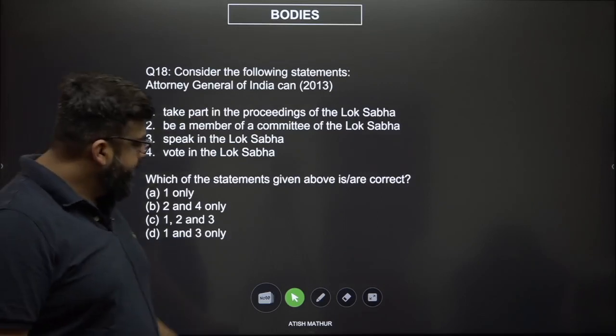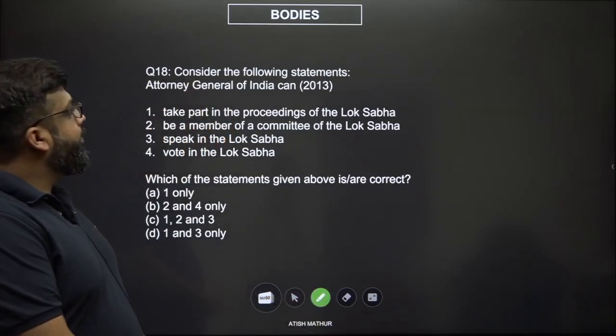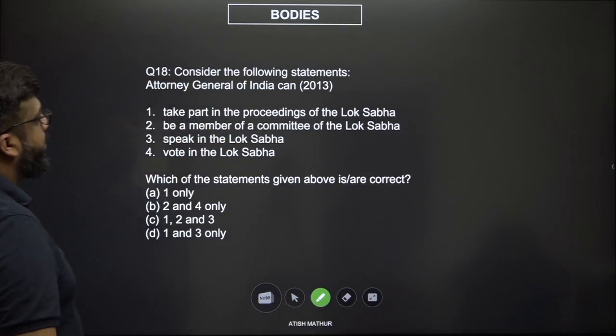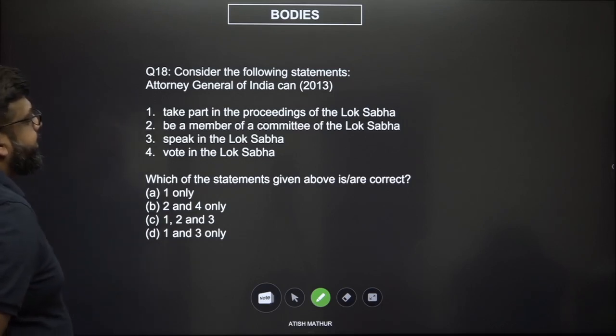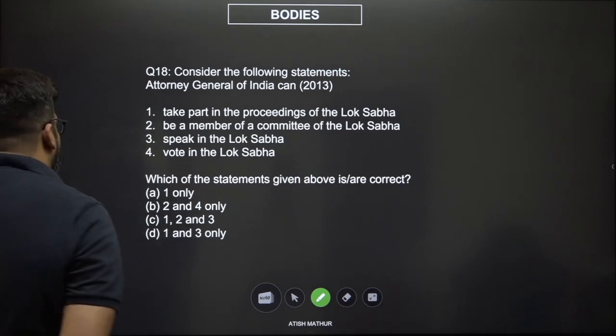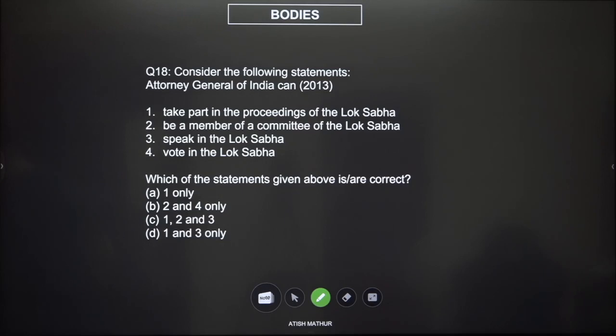Now, consider the following statements with respect to Attorney General. An Attorney General can take part in the proceedings of the Lok Sabha, be a member of the committee of the Lok Sabha, speak in the Lok Sabha, and vote in the Lok Sabha. Was a tricky question, but actually can be solved very easily. Which of the following statements are correct?